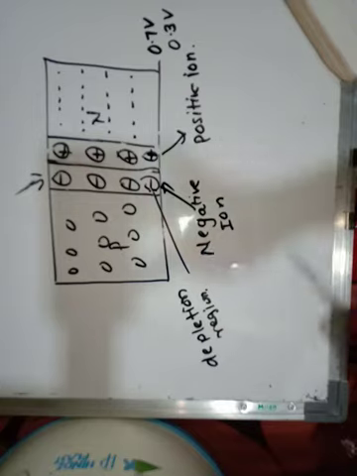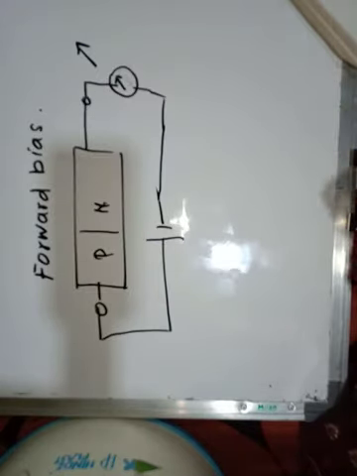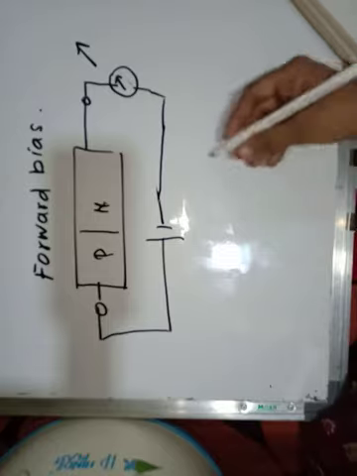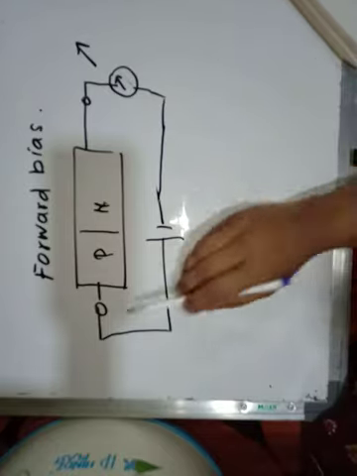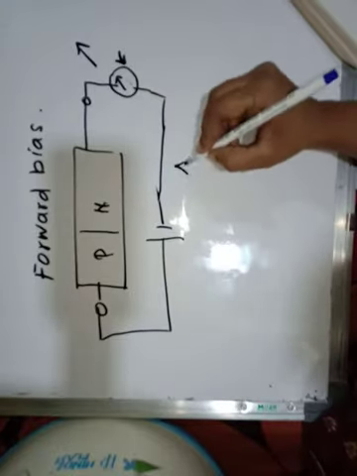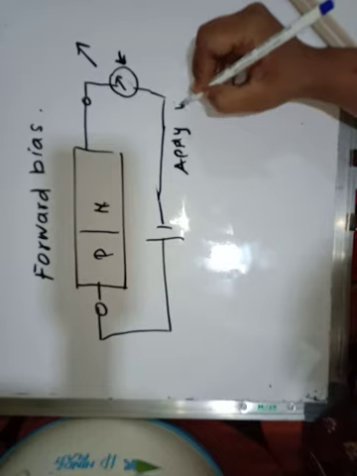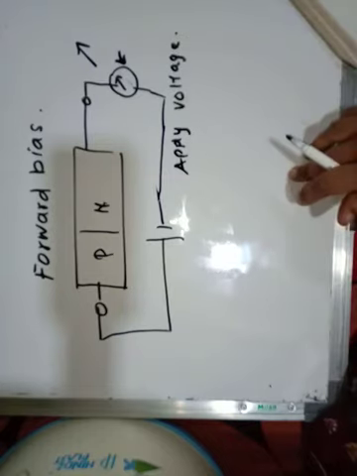Now we'll see the forward bias. First of all, we'll see what the meaning of bias is. Bias means applying a voltage across the PN junction. This is the voltage sign. Applying the voltage to the PN junction is known as biasing.